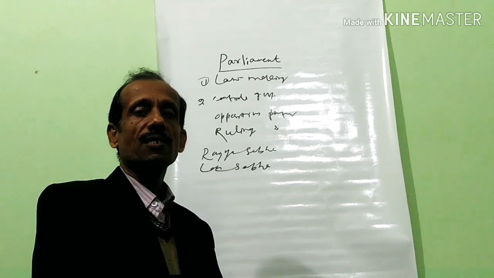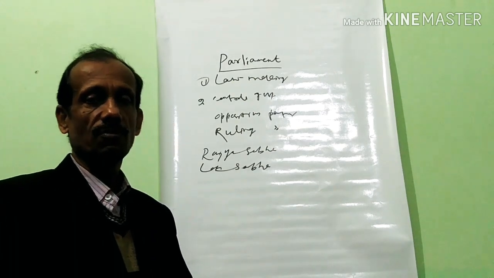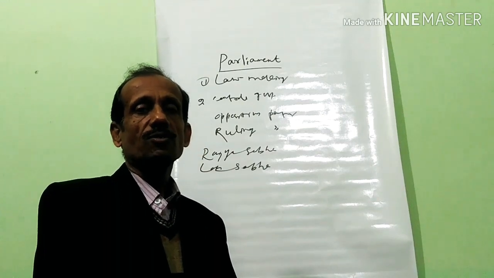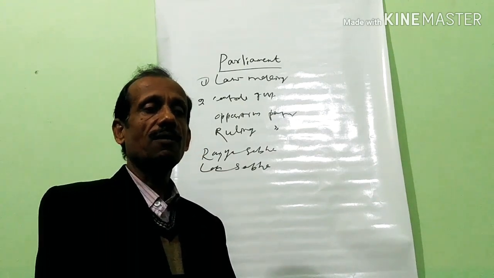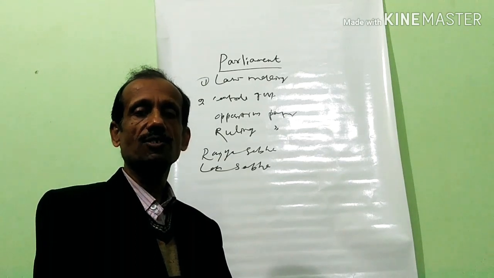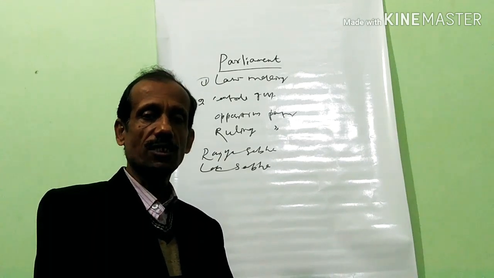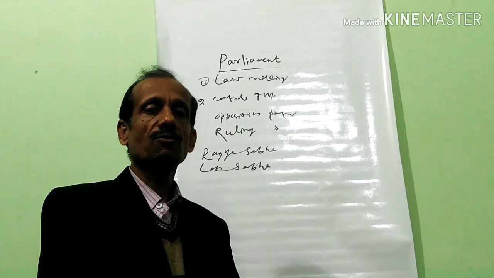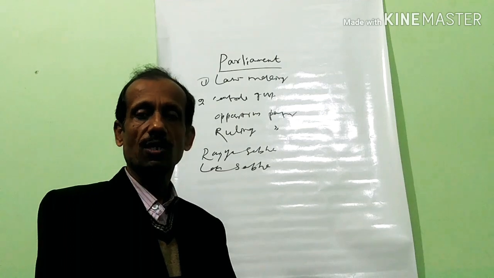British Parliament has two houses, House of Commons and House of Lords. On that model, India has also adopted this parliamentary form of government. We have also this bicameral legislature, two houses, Rajya Sabha and Lok Sabha. Rajya Sabha is the upper house and Lok Sabha is the lower house.